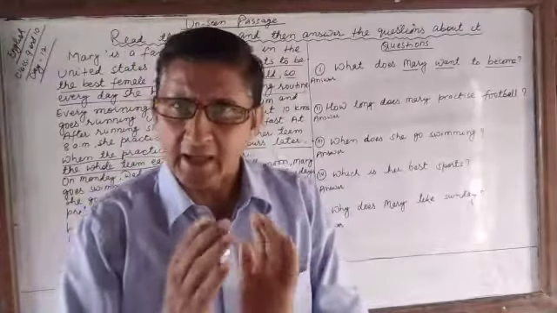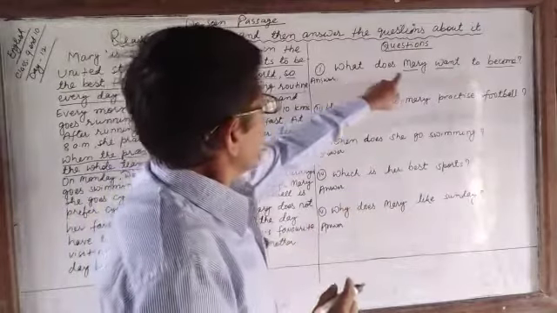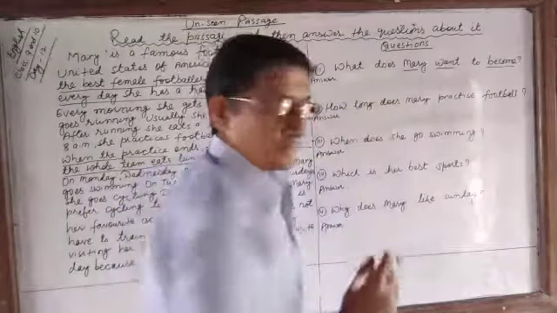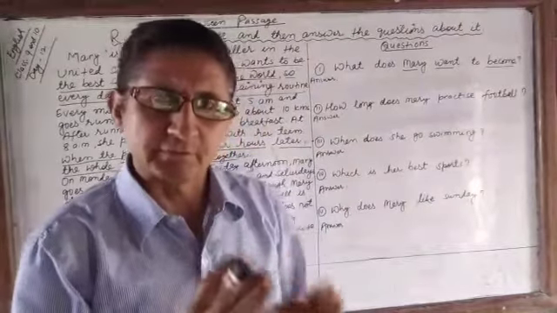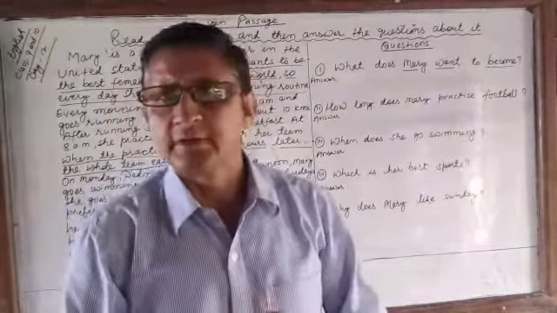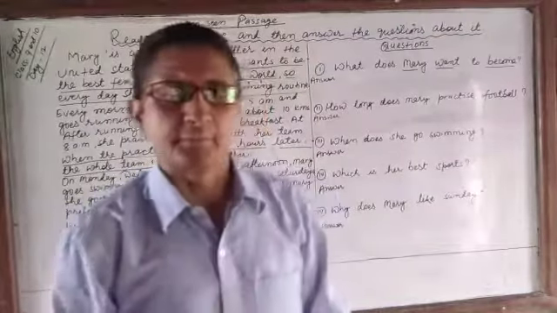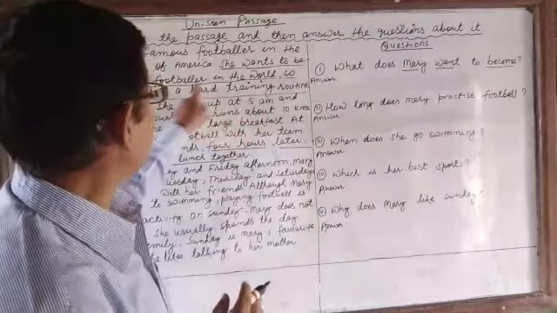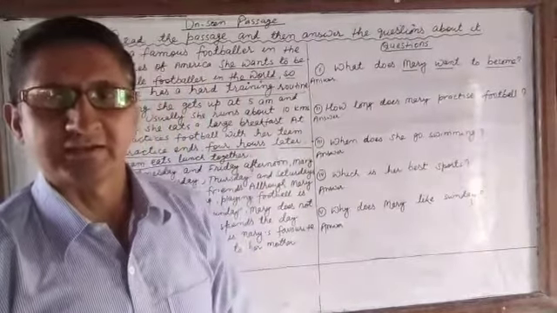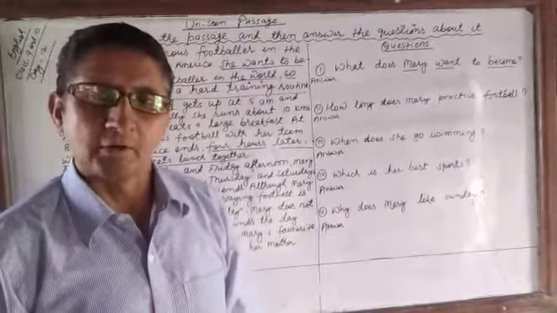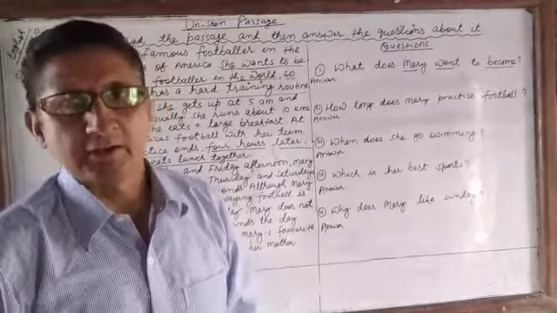Let's write down the answer to this question. We have to write the answer in our own words using the keywords from the question and keywords from the passage. We should not copy all the sentence from the passage. The answer to question number 1 is in this sentence, and we don't copy the whole sentence. We write the answer in our own words using the keywords from the question and keywords from the passage.